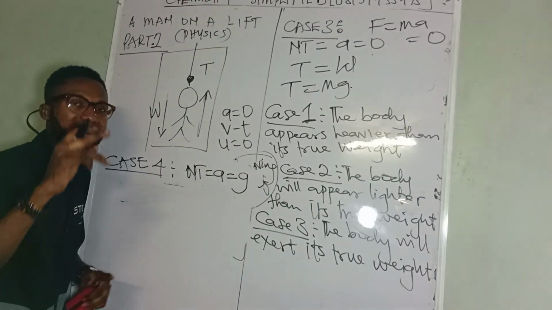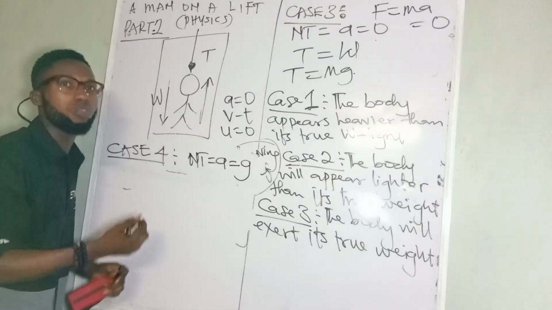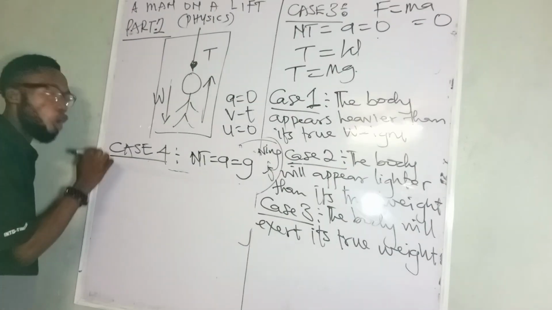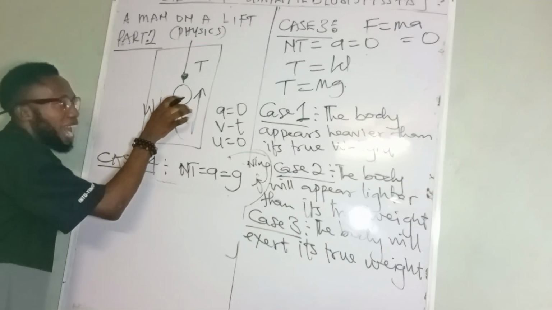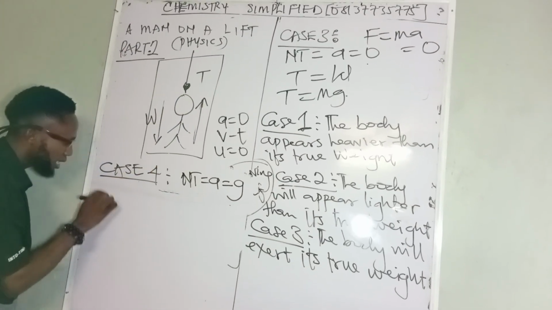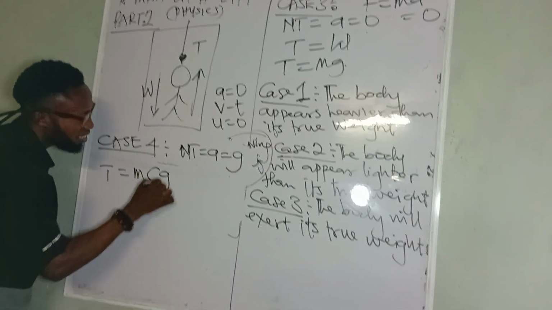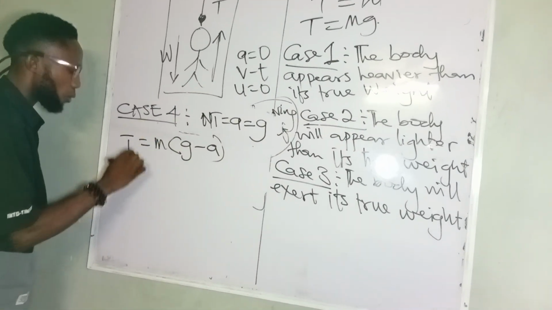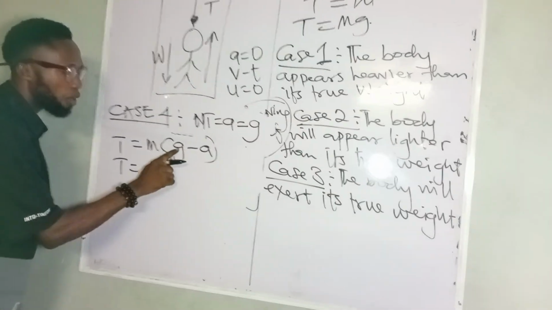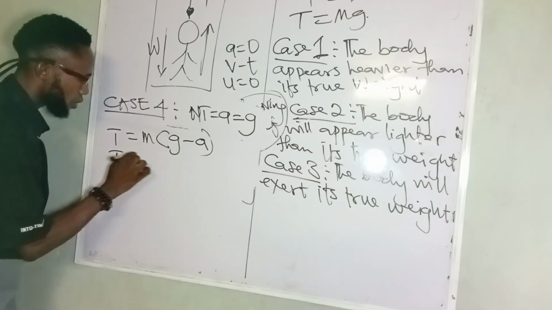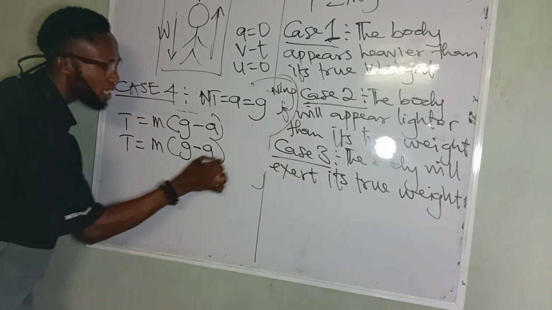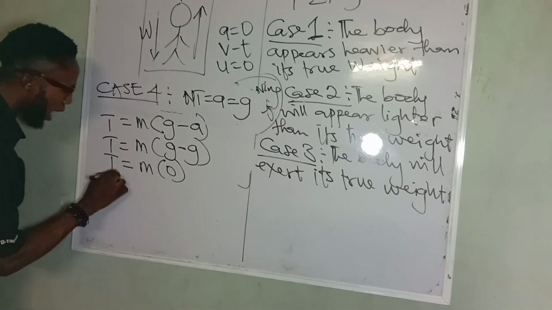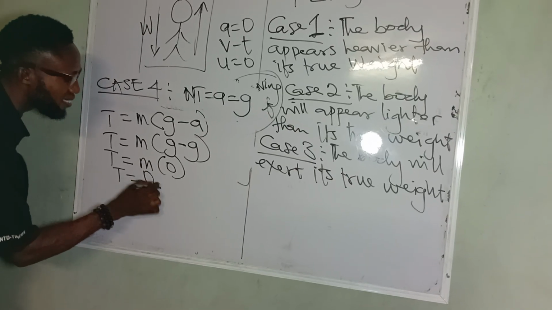Another thing you have to take note of is that if the rope cuts, where will it move to? Downward, very simple. And we have done it that the formula for a man moving downward in the lift is T = m(g - a). Yes or no? This is the formula if it's moving downward, right? Now, so far we have said that your a is equal to g, so we can say T = m(g - g). So g minus g will give us 0, and T = m times 0 will give us 0.